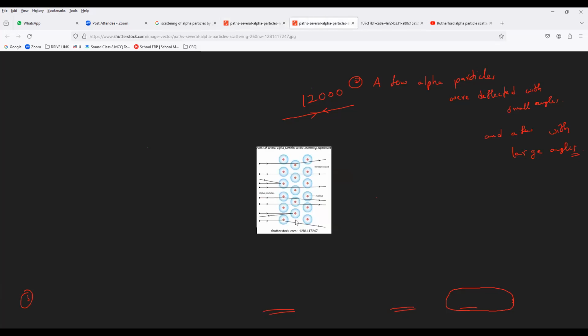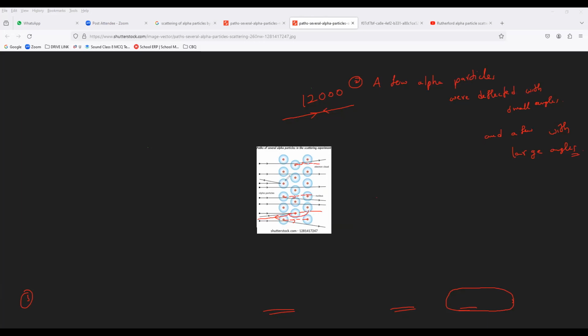Without any deflection. And next, the second point, very few particles, have you noticed it? Very few particles show deflection with a small angle. See, they deflect by a very small angle from the original path. Have you checked it, everyone? And very few deflect more, at a larger angle, almost greater than 90 degrees.